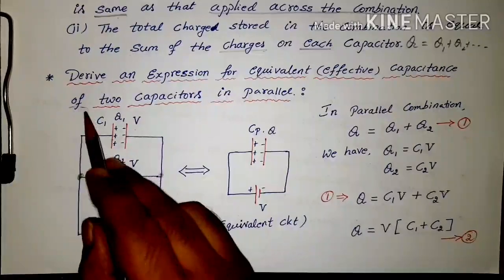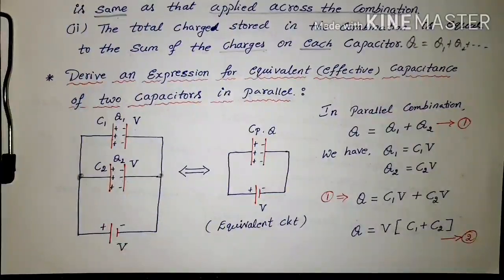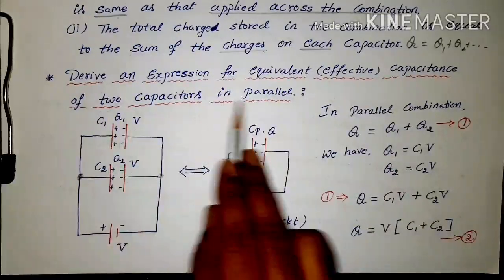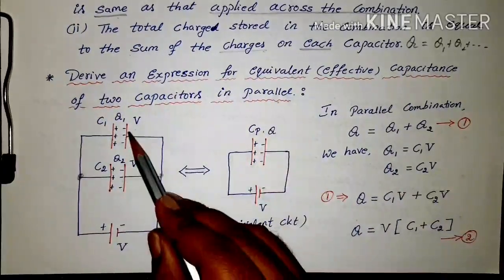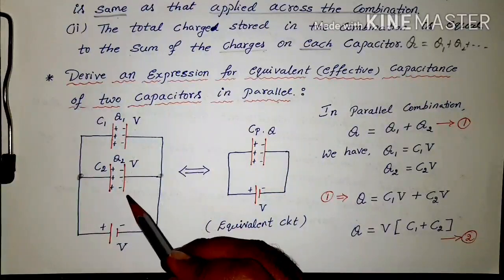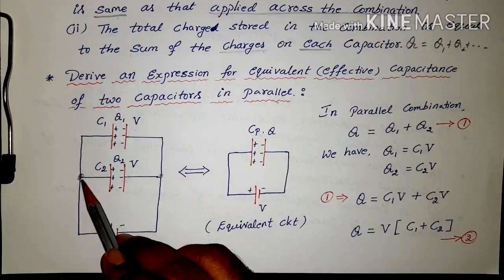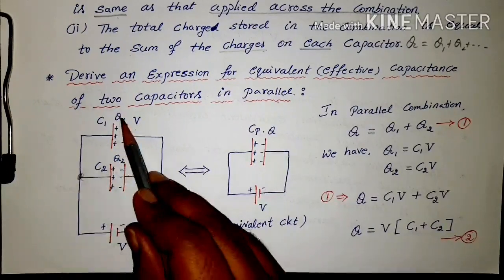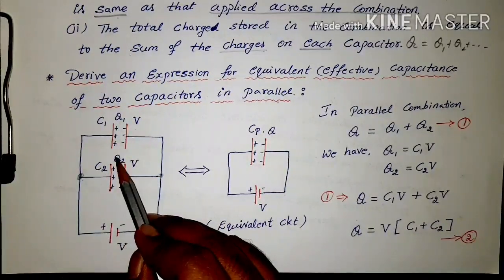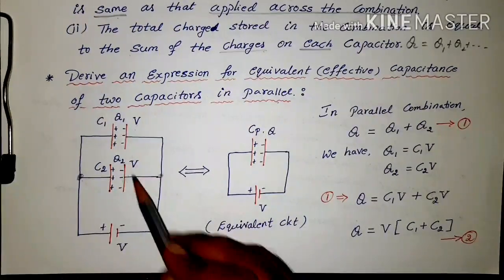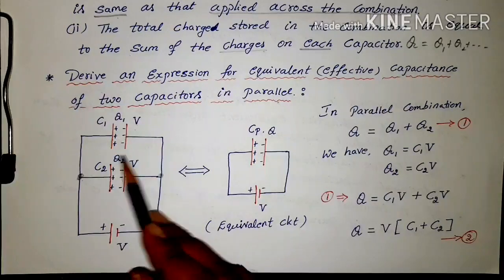The next derivation is for the parallel combination: derive an expression for the effective capacitance of 2 capacitors in parallel. As you see in the picture, these two are in parallel combination, connected between two common terminals. Q1 and Q2 are the charges on them, which are different, but the potential difference across the combination is the same.